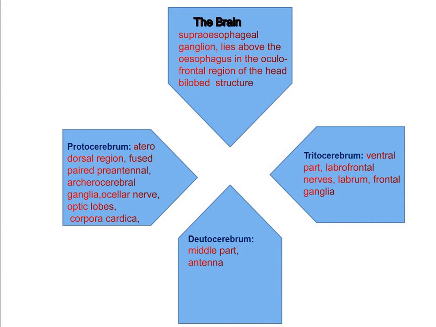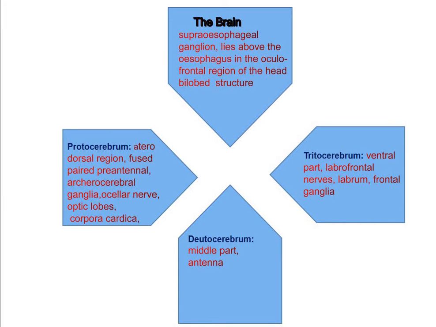The protocerebrum is followed by the middle brain, which is the deuterocerebrum. The deuterocerebrum is the middle part of the brain representing the antennal ganglion. It gives out a pair of lateral antennal nerves innervating the antenna.